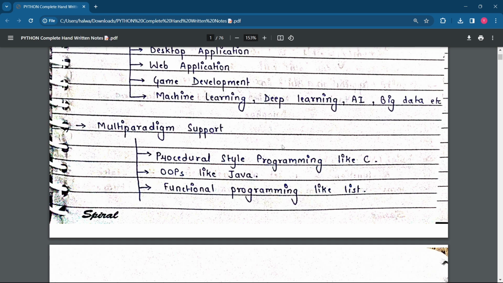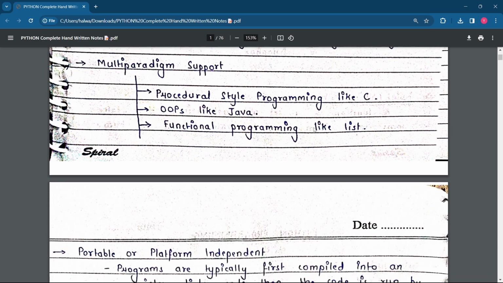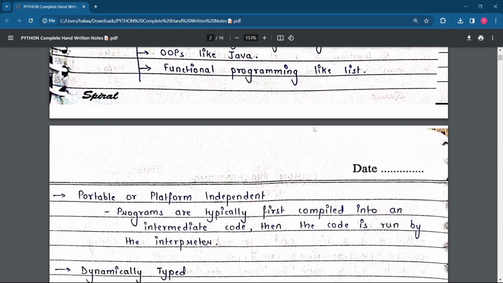These are the different types of programming. You can say a style or format to code, and the same thing happens here in Python. You can do it in any way. It depends on you. Okay, so functional programming like Lisp. All this can be done in the Python programming language also.